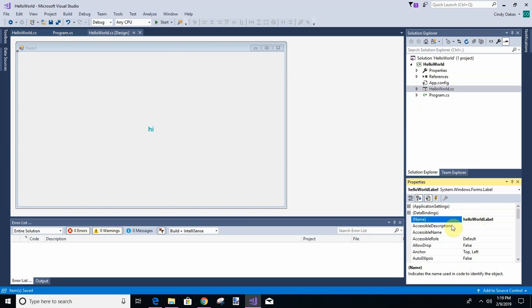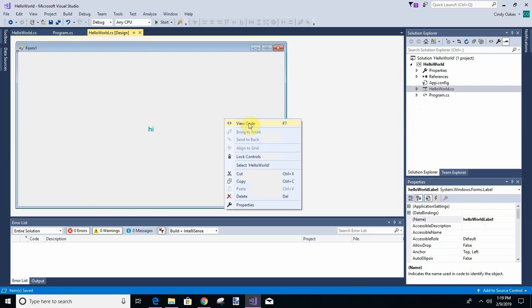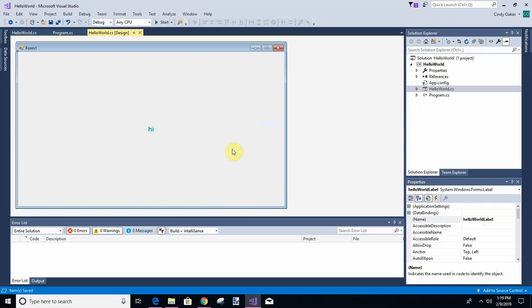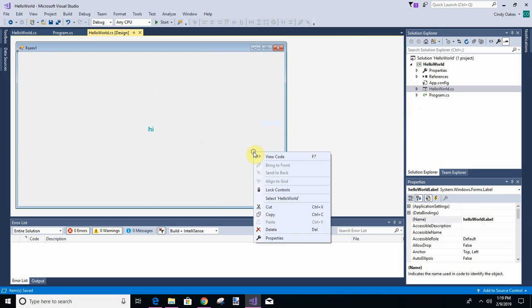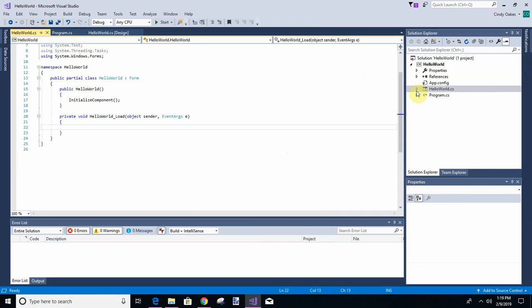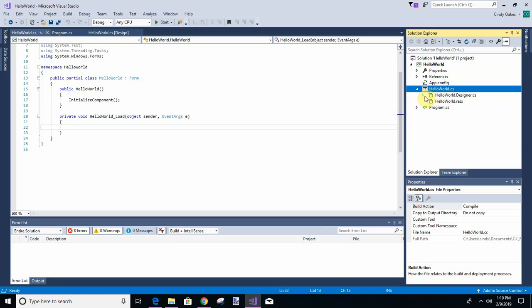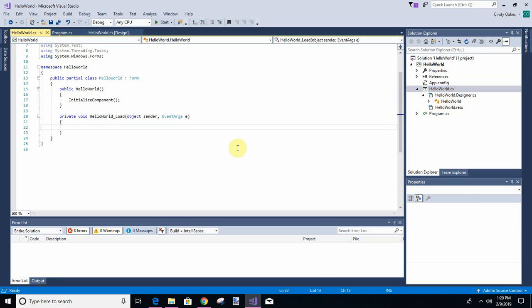Now let's go into the code behind. You can do a right click and click view code. You can double click it, but I don't want to double click it because I've got this big label here and it will create a click event for that, and we don't want that. So let's just right click, view code. Sometimes it'll have it in this list, not all the time apparently, but we got it by doing a right click. So let's change the name of the text on the hello world label when we load it.